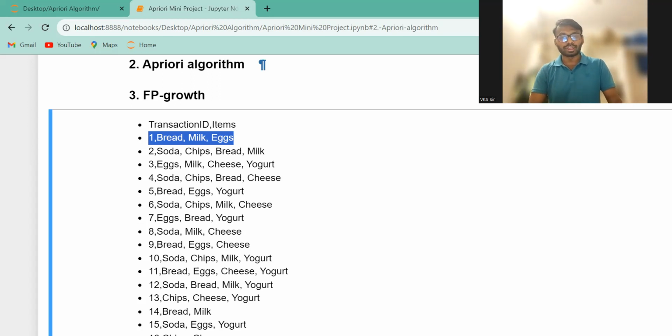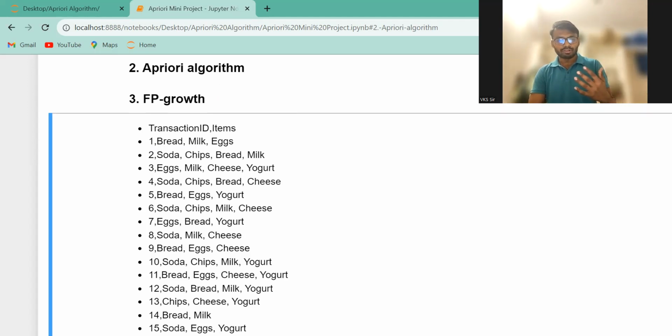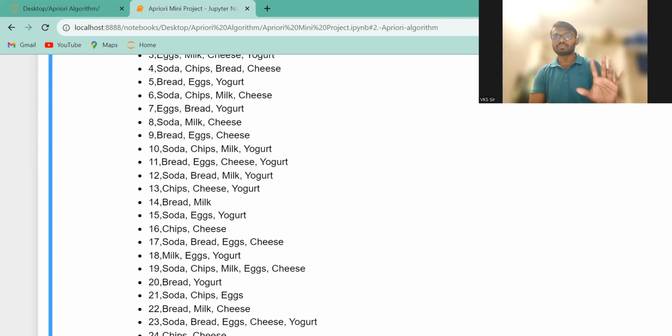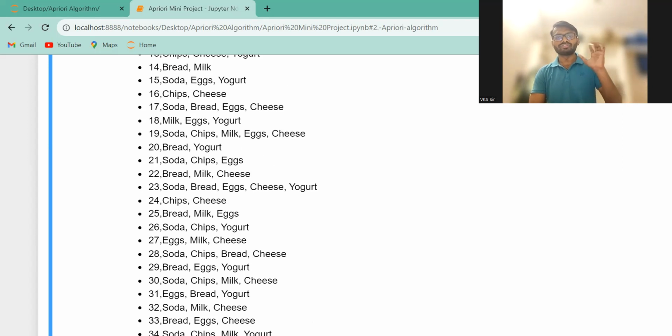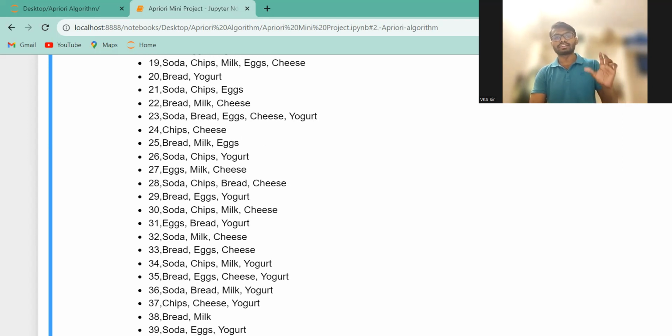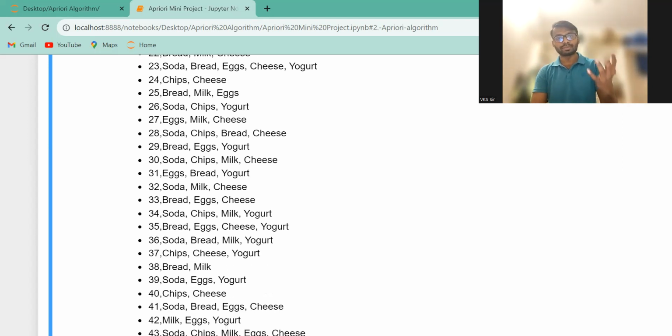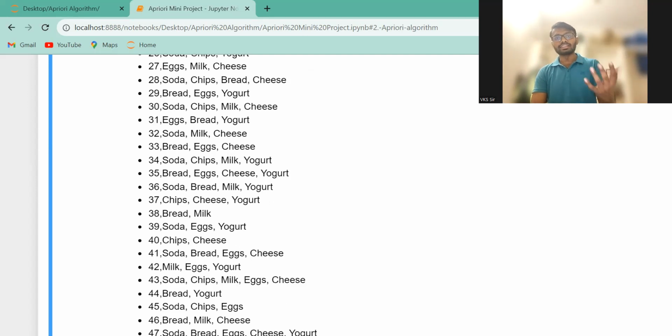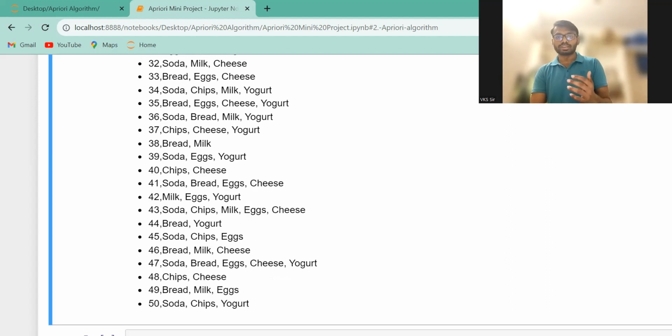So today, what do I have to do? This is our information, all of our information. In total, 50 transactions are done, so there are 50 customers, and each customer is taking one item, whatever item they are taking. So we have some manual information.